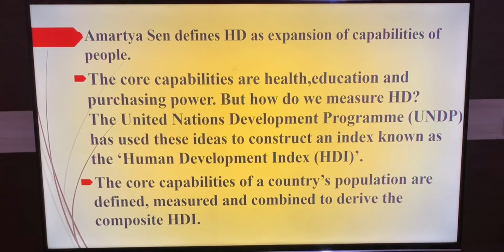The core capabilities of a country's population are defined, measured and combined to derive the composite Human Development Index. So to get this index, first we define it, then we measure it. After that we combine, and finally that forms the Human Development Index.